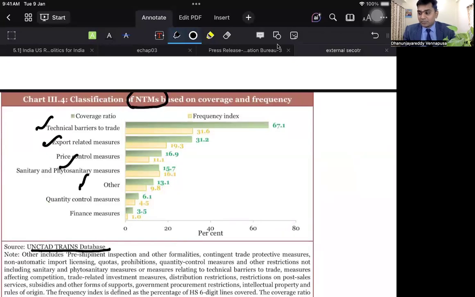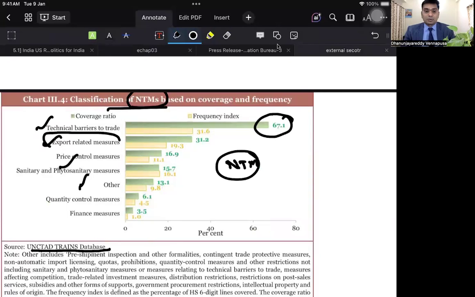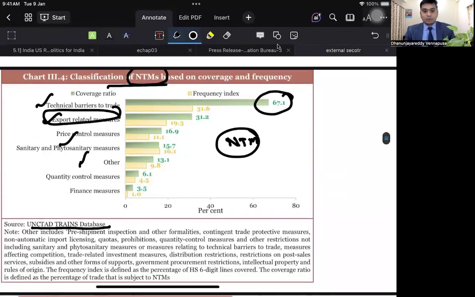So when it comes to the so-called non-tariff measures, you have technical barriers to trade, export-related measures, price control measures, sanitary, phytosanitary and quality control measures. They will not ask for the data, but you have to know what non-tariff measures are according to UNCTAD.